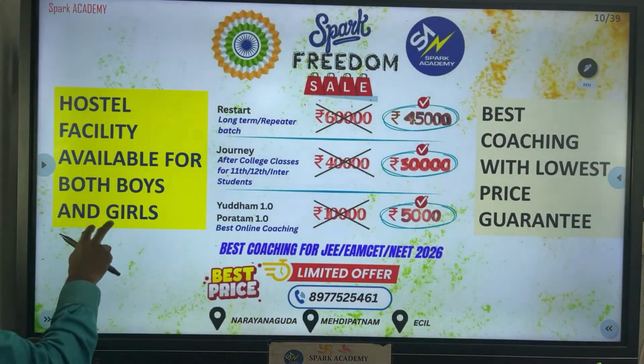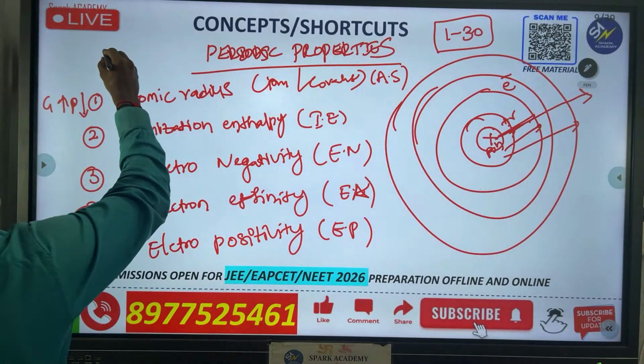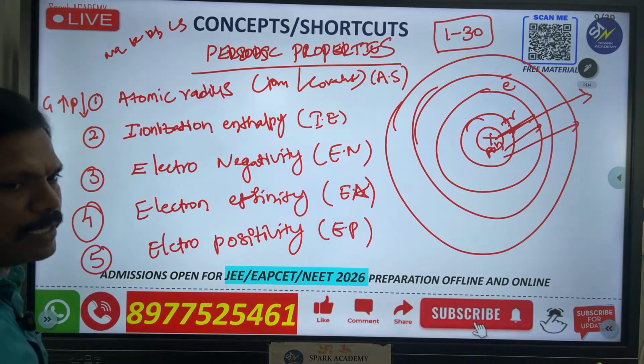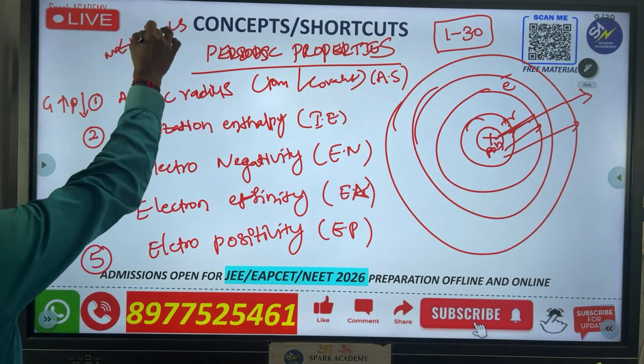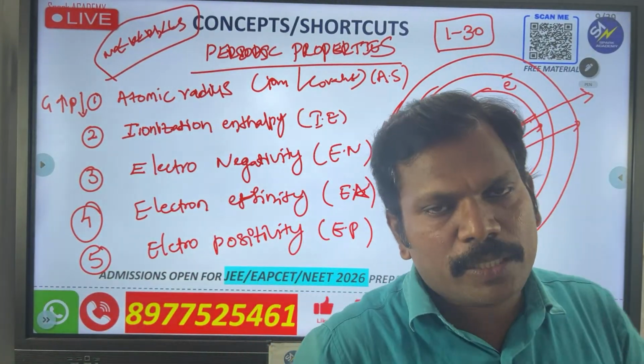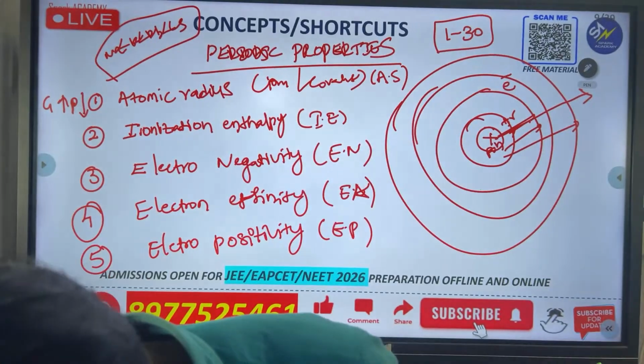Generally I will write like this. If you write sodium, potassium, rubidium and cesium, how can you calculate? Simple. Sodium is less than potassium, rubidium and cesium. This is the answer. I will give you some questions after this concept, but first of all, you have to learn the concept.